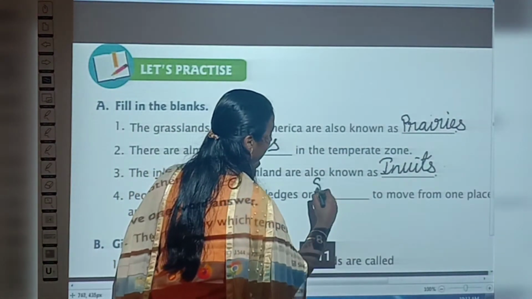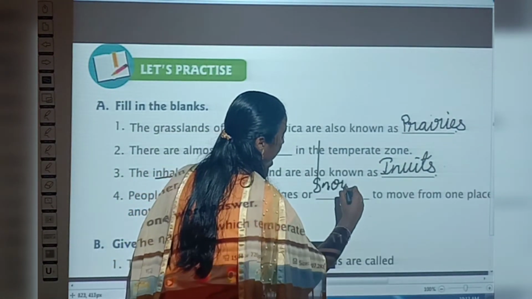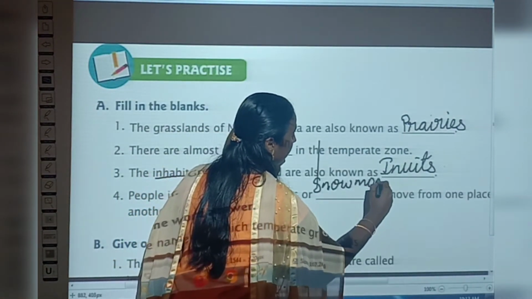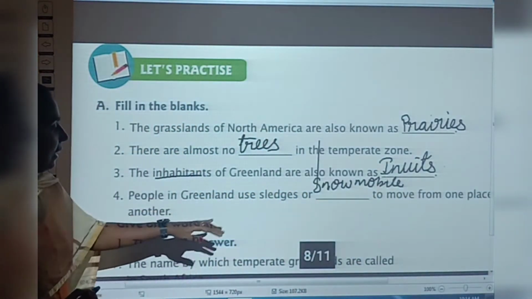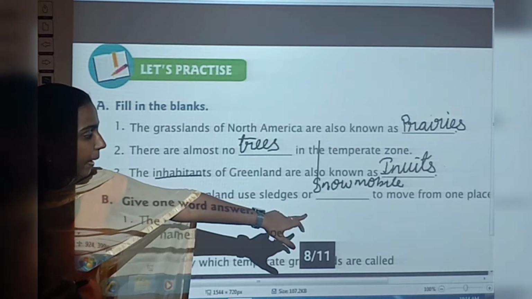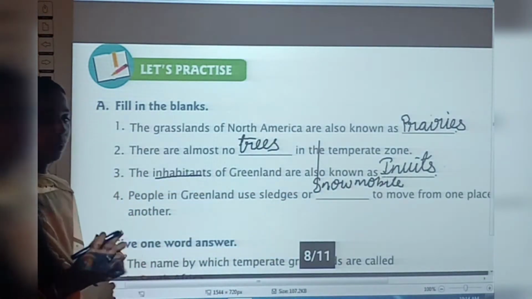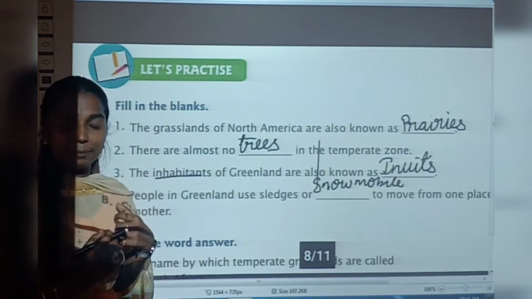So, people in Greenland use sledges or snowmobile to move from one place to another. Snowmobile, S-N-O-W-M-O-B-I-L-E. Okay, snowmobile. So, people in Greenland use sledges or snowmobile to move from one place to another. Have you all done fill in the blanks?